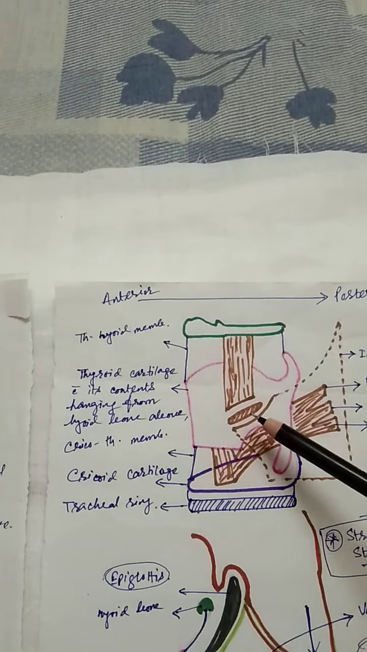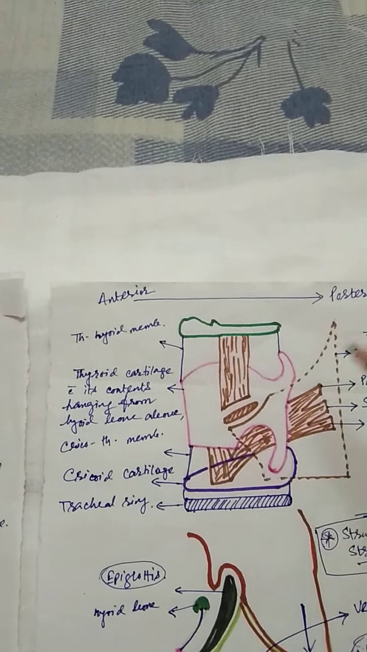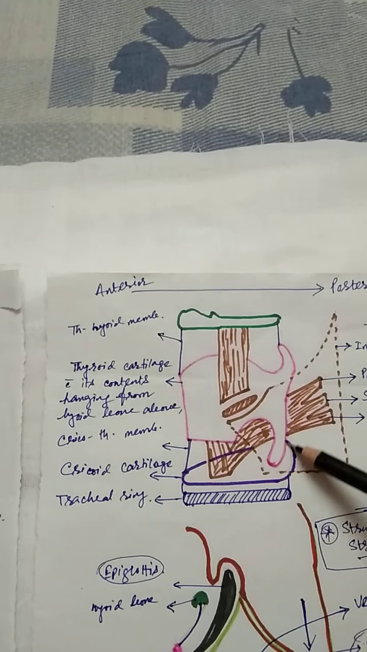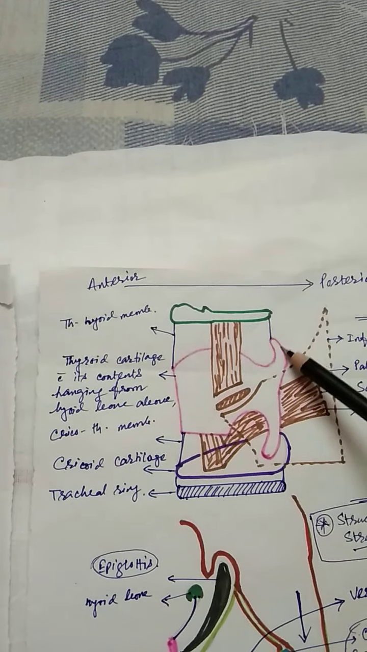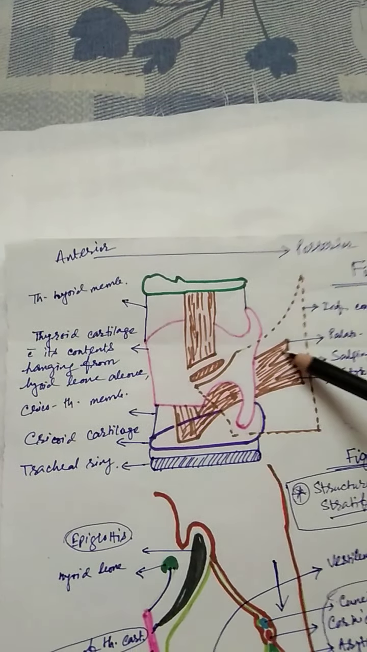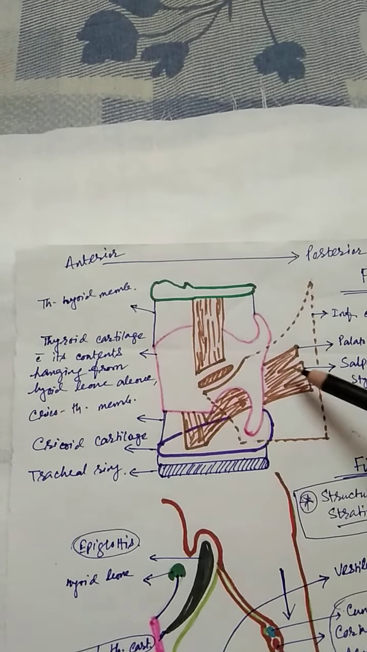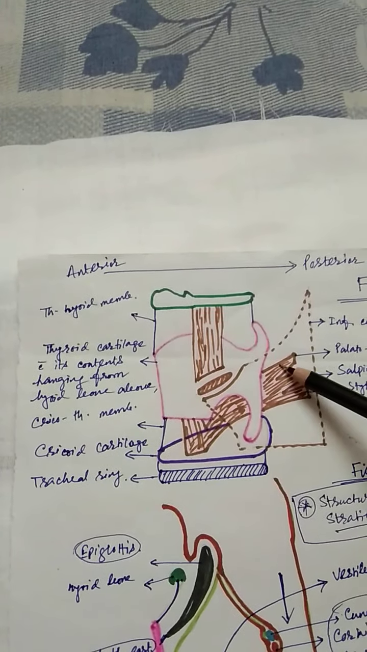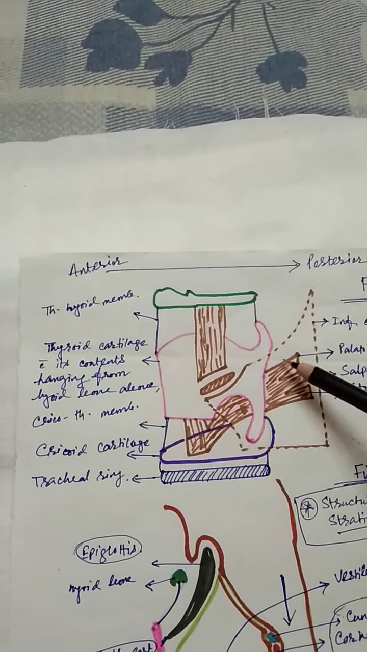So thyrohyoid, sternothyroid, cricothyroid. Okay, along the posterior margin of the lamina of the thyroid cartilage. So this is the posterior margin of the lamina of the thyroid cartilage. Here, from above downwards, three muscles are attached.